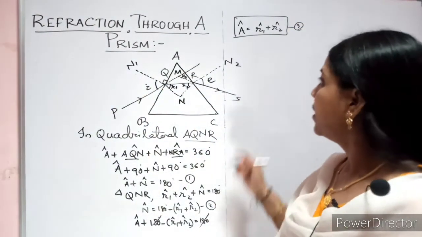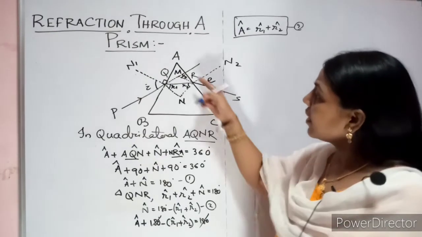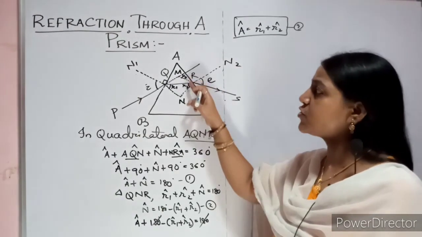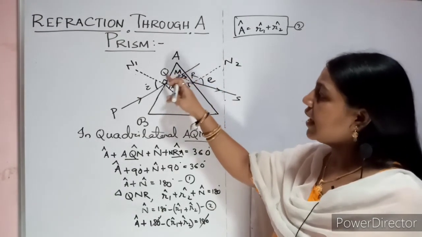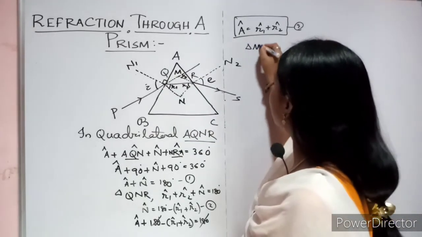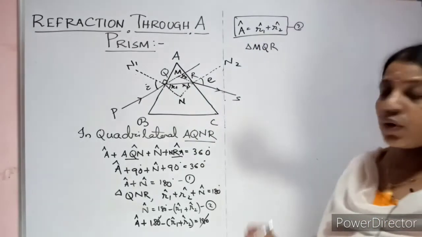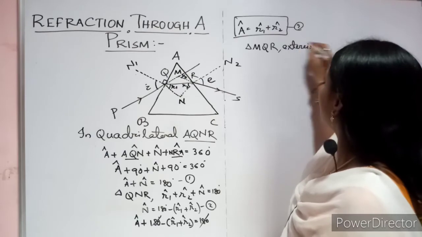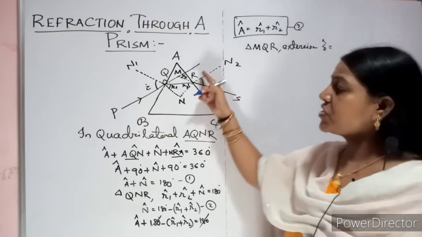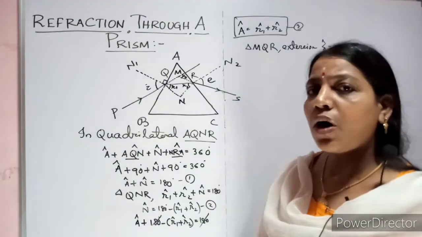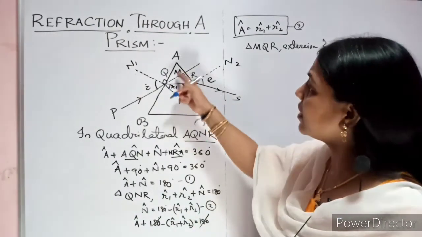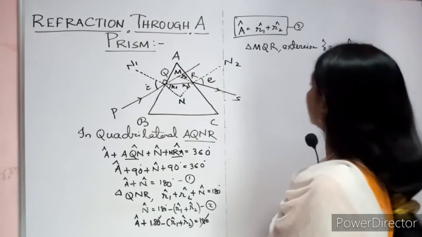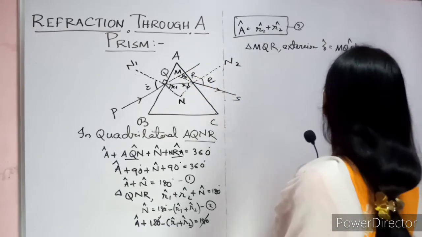Clear? Okay. Now let us go for writing your angle of deviation, zeta. So what is my angle of deviation? It is nothing but the exterior angle of which triangle? Triangle MQR. So in triangle MQR, what is my exterior angle? So I can write it as the exterior angle zeta. You know, the exterior angle is the sum of the two opposite interior angles. So what are the two interior angles? One is angle MQR plus the other is angle MRQ.